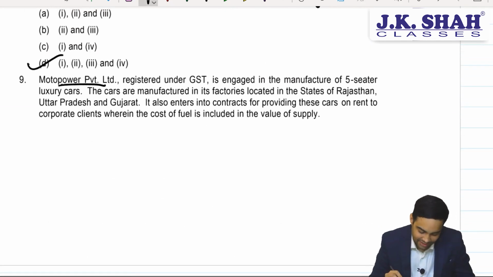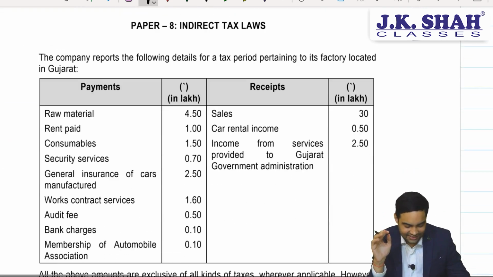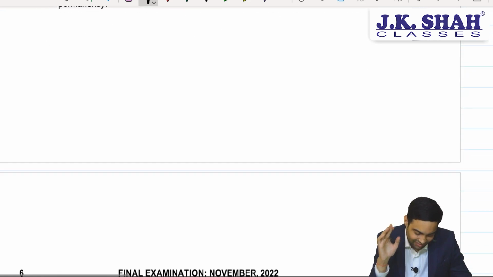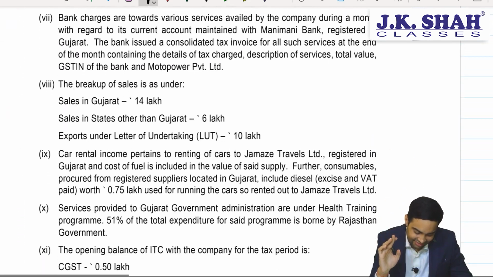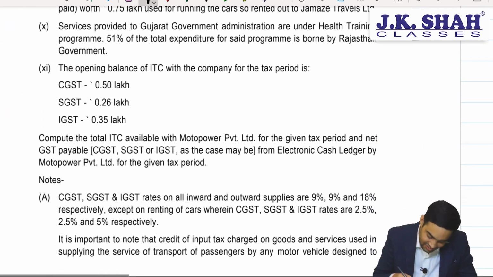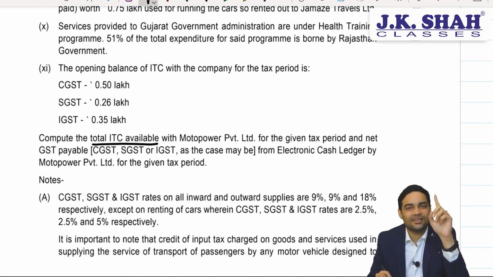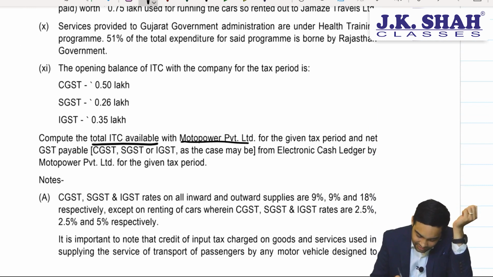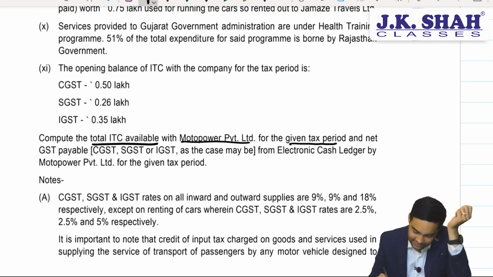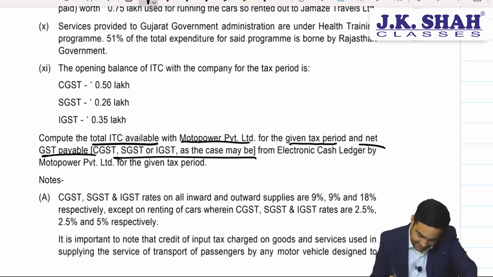Moto Power Private Limited, registered under GST. First, whenever it's a lengthy question, let's see what we have to determine. That will give us a fair idea of what we should do. Compute total ITC available. So the first task will be total ITC available with Moto Power Private Limited in the given tax period, and net GST payable, ICS as the case may be.